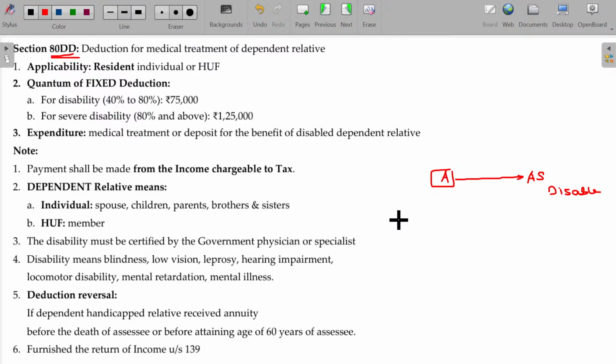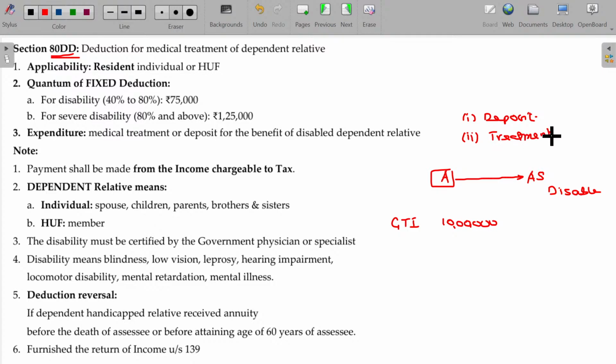Now, the gross total income of A being 10 lakhs. A now contributes for taking care of his son, being the disabled person. How? Either deposit for maintaining his dependent disabled son, or he can spend for medical treatment.